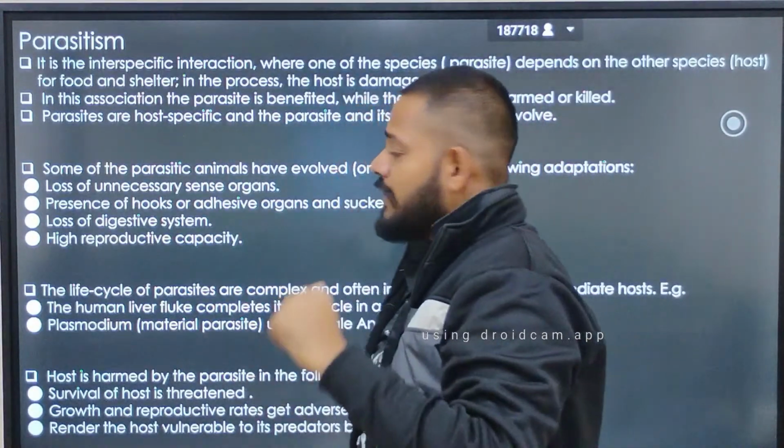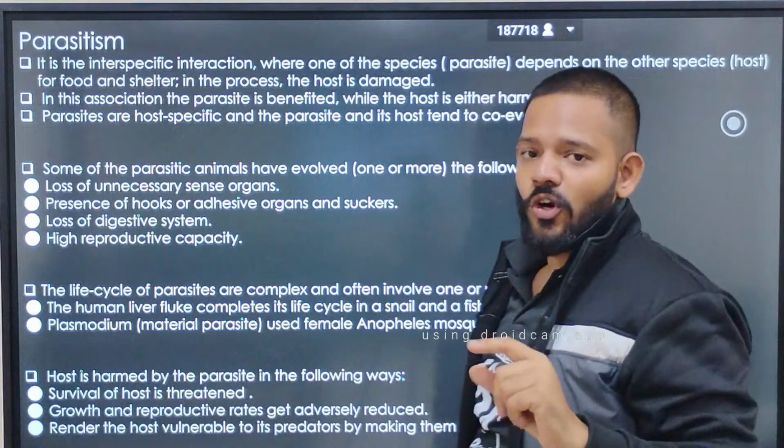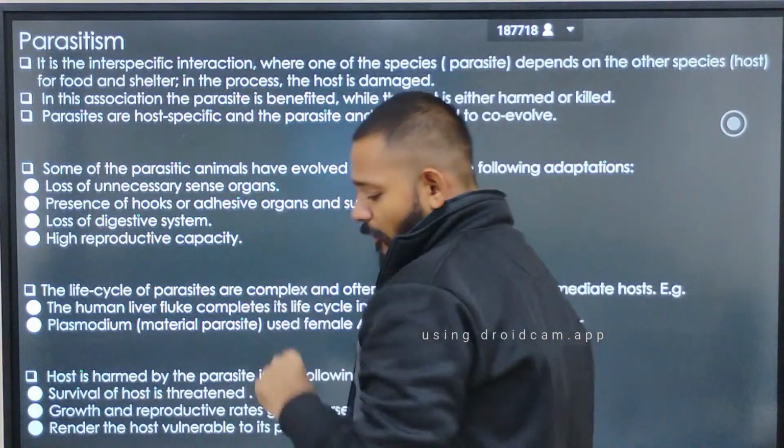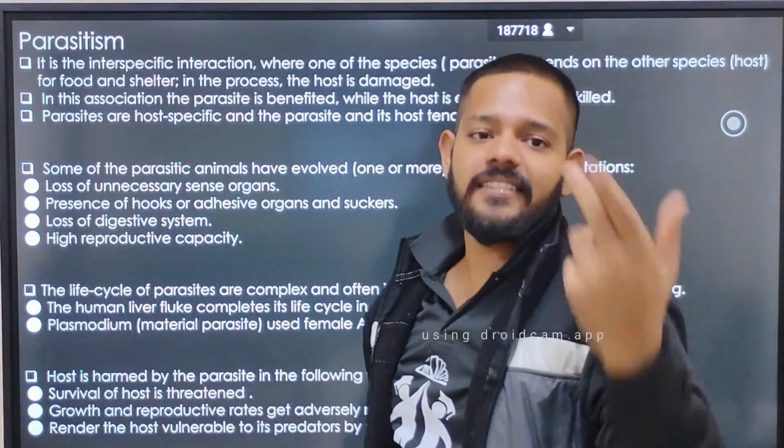So parasitism also follows co-evolution. Okay, so why is a parasite a parasite?